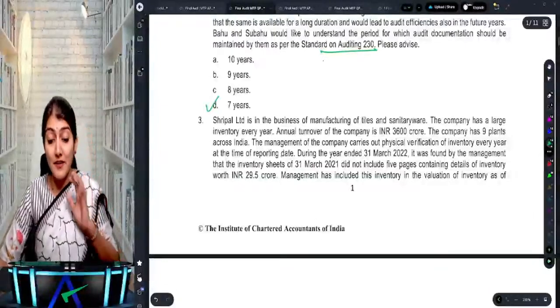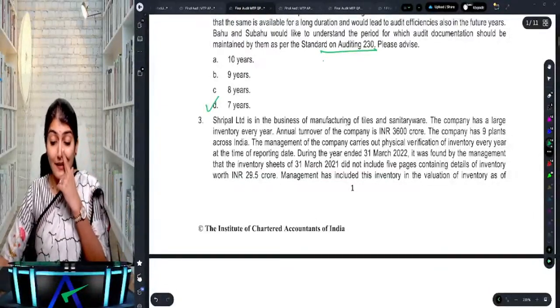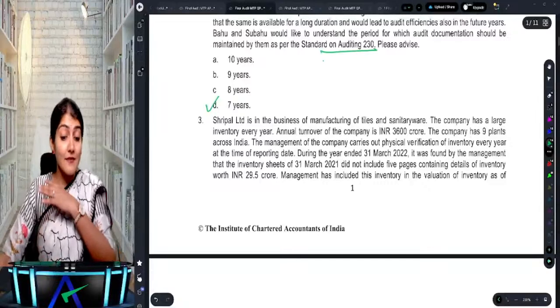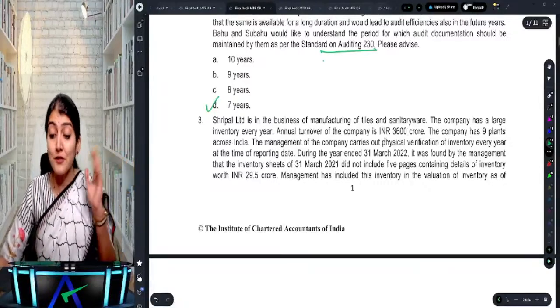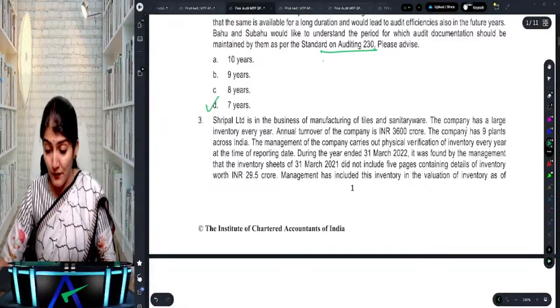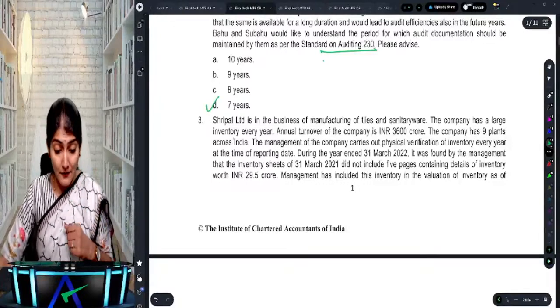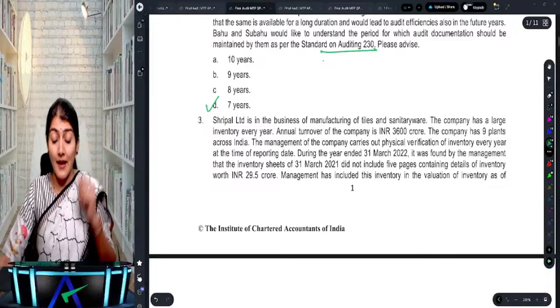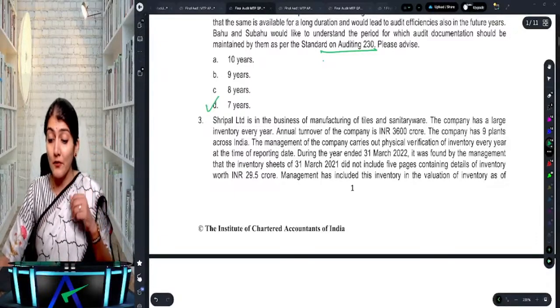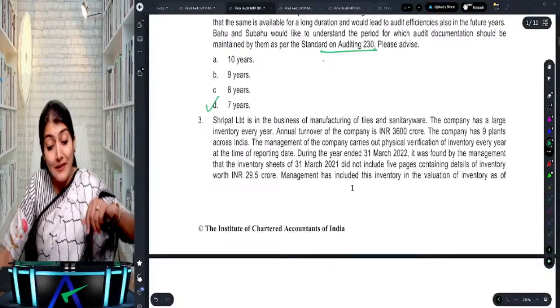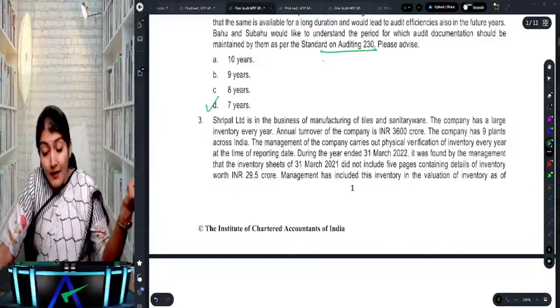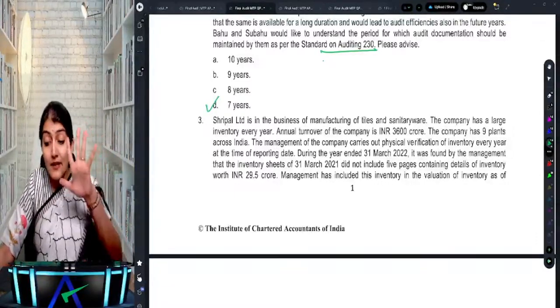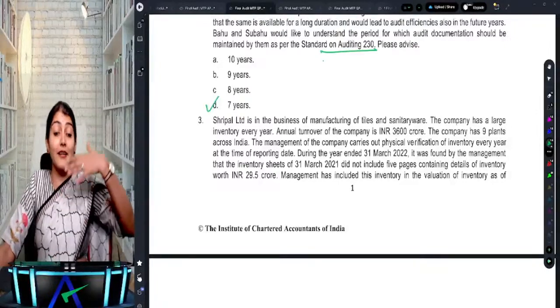Then Shripa Limited is in the business of manufacturing of tiles and sanitary ware. The company has large inventory every year. Annual turnover of the company is 3600 crore. The company has 9 plants across India. The management carries out physical verification of inventory at the time of reporting date. During 2022, it was found by the management that inventory sheets of 21 did not include 5 pages containing details of inventory worth 29.5 crores.